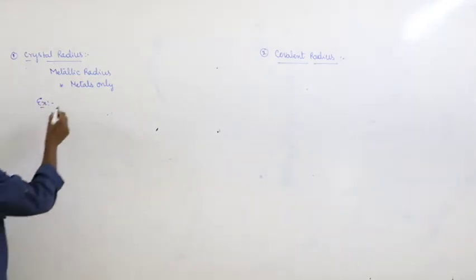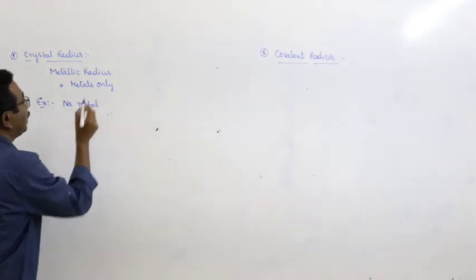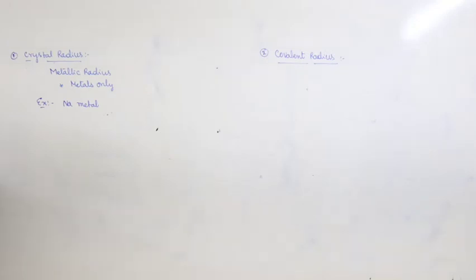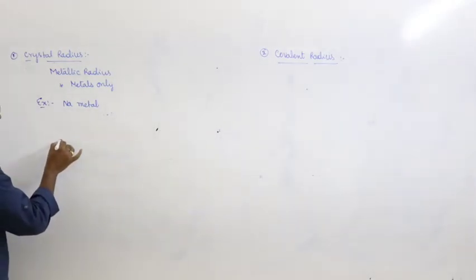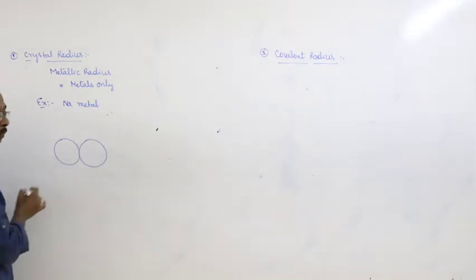Here, let us give some examples. What are they? Sodium metal, right? Let us consider the sodium metal. In that sodium metal, I have taken two sodium atoms which are closely packed with each other. This is one sodium atom and this is another sodium atom.